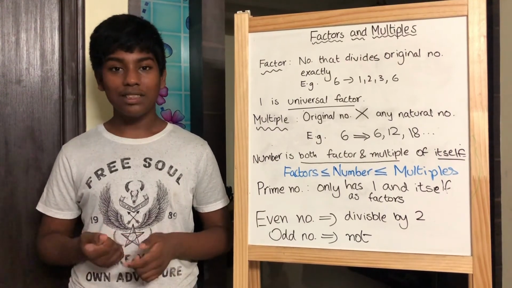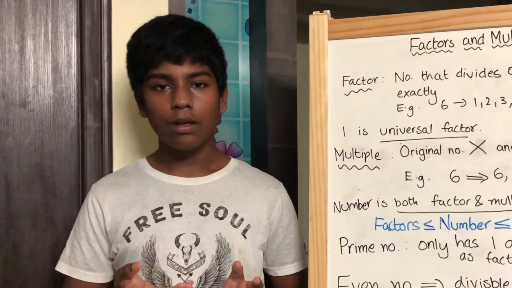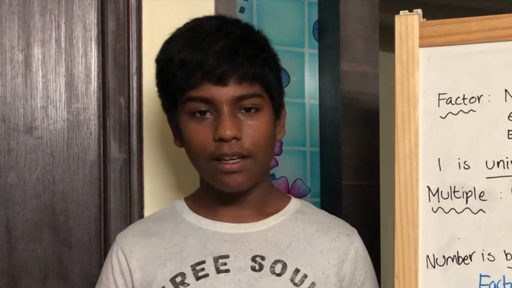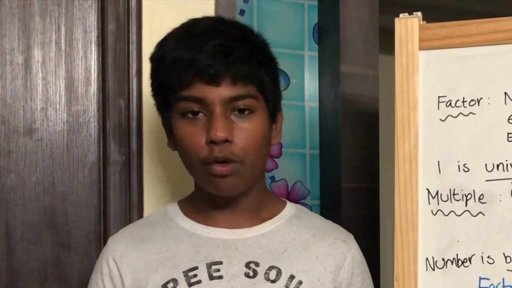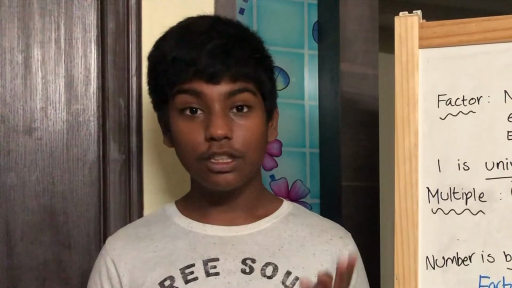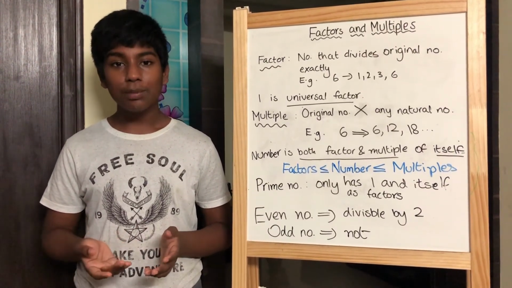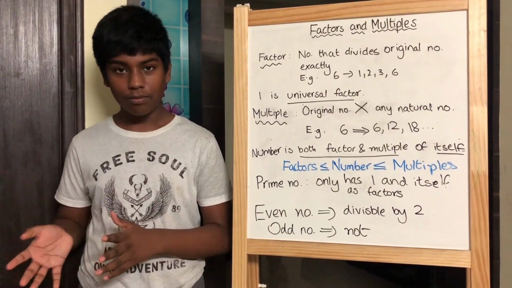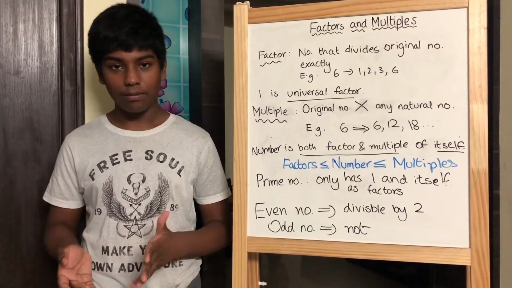And finally, for some interesting facts about prime numbers. So, you might have guessed by now that most prime numbers are odd, 3, 5, 7, 11 and so on. But there is one more prime number, often forgotten but one of the most important, and that is 2. 2 might be an even number, but it is still a prime number. That's because it has only 2 factors, 1 and 2, that is to say, itself. Therefore, 2 is the smallest prime number and the only one that is even.